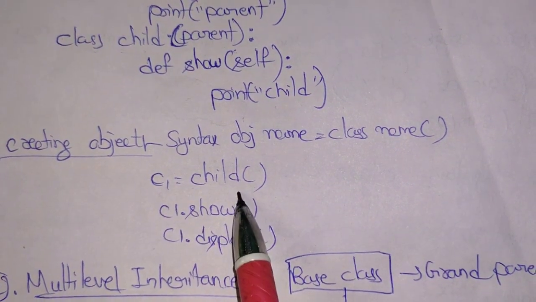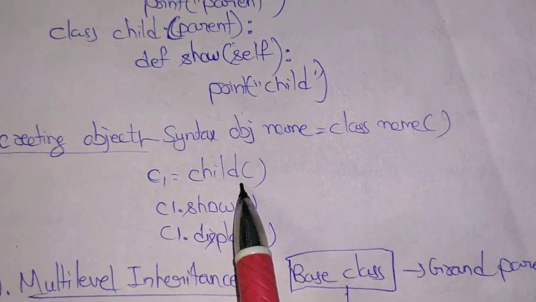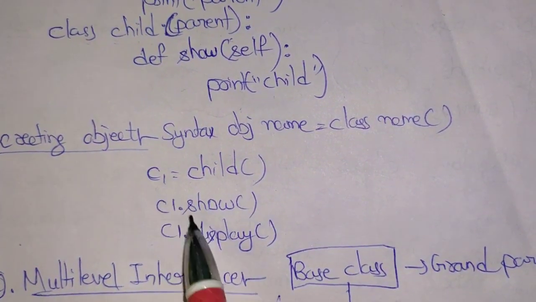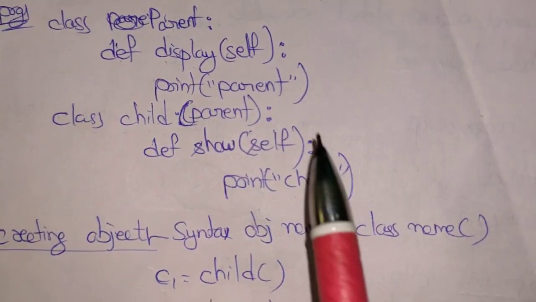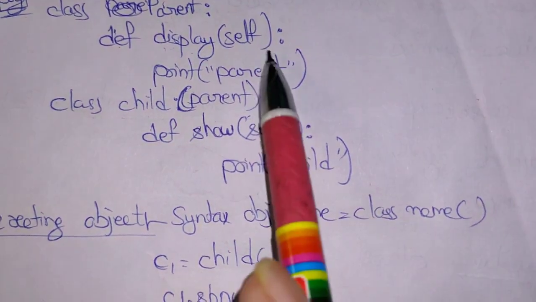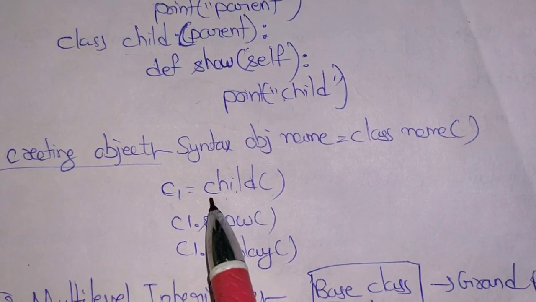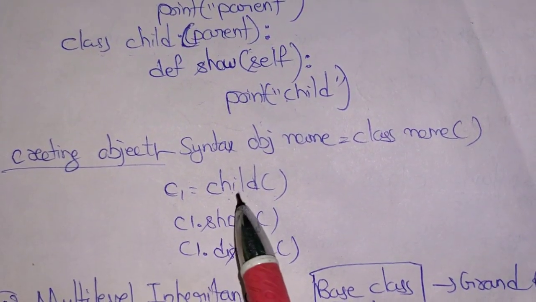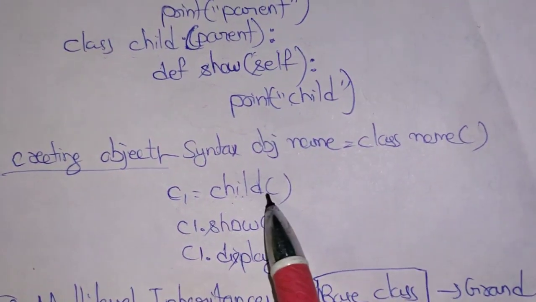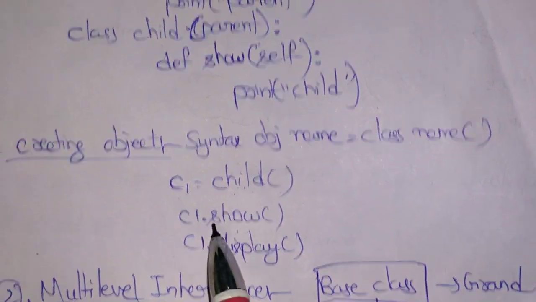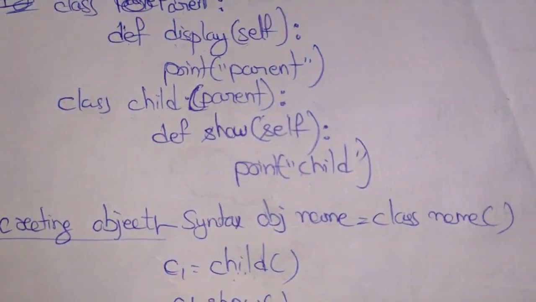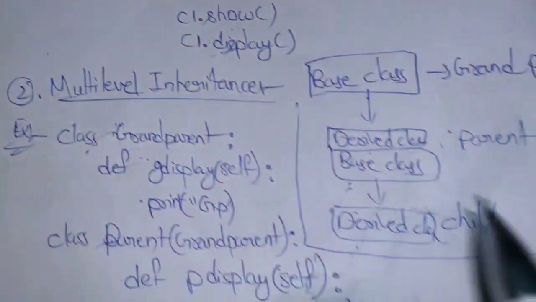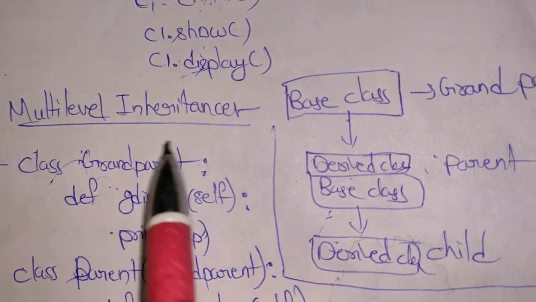We have created a reference object for the child class, and using this reference we can access both the properties present in the child class and parent class. In inheritance, if we create an object for the child class, it is equivalent to creating an object for its parent class. So we can access this display method present in the parent class using the child class reference.